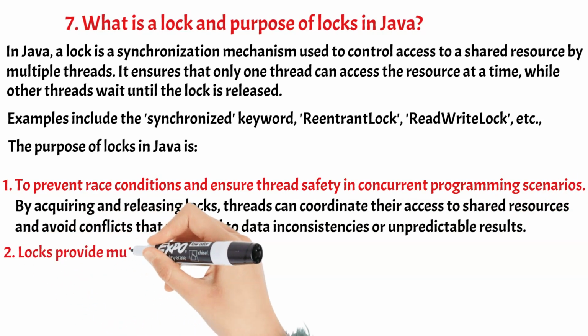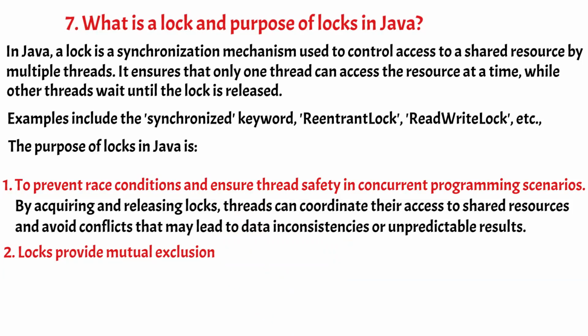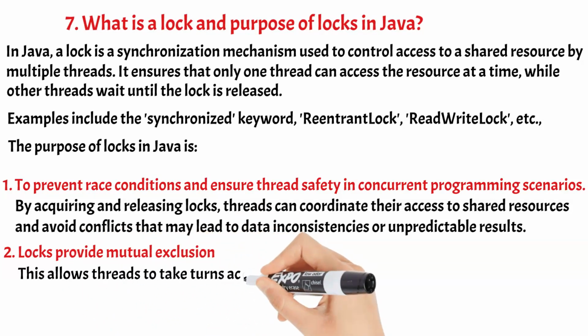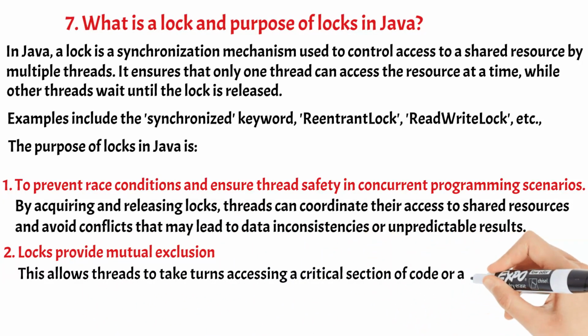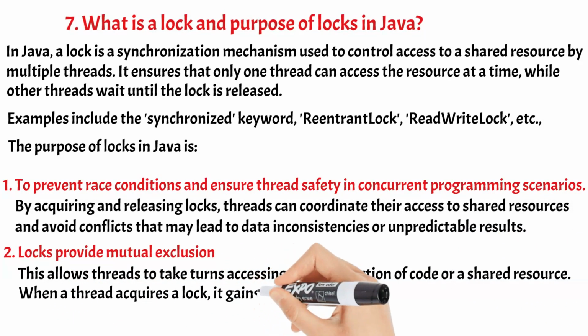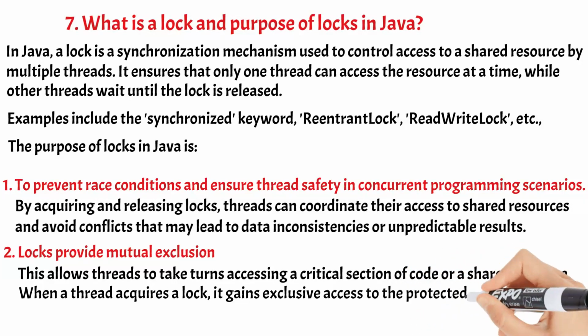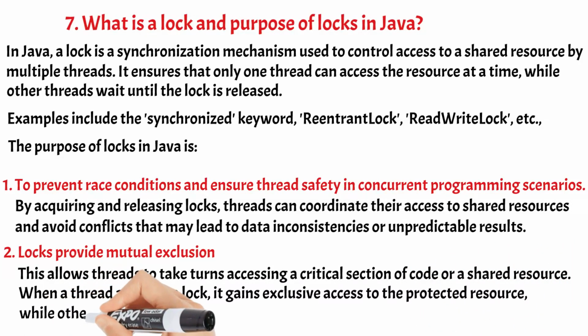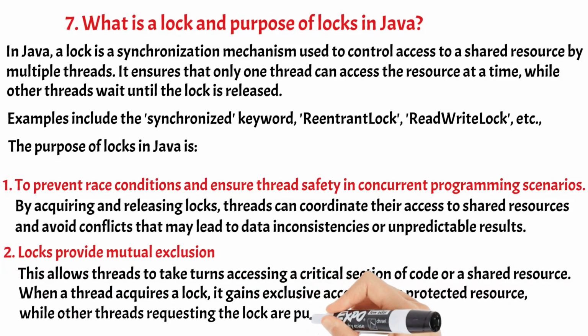2. Locks provide mutual exclusion. This allows threads to take turns accessing a critical section of code or a shared resource. When a thread acquires a lock, it gains exclusive access to the protected resource, while other threads requesting the lock are put into a waiting state.